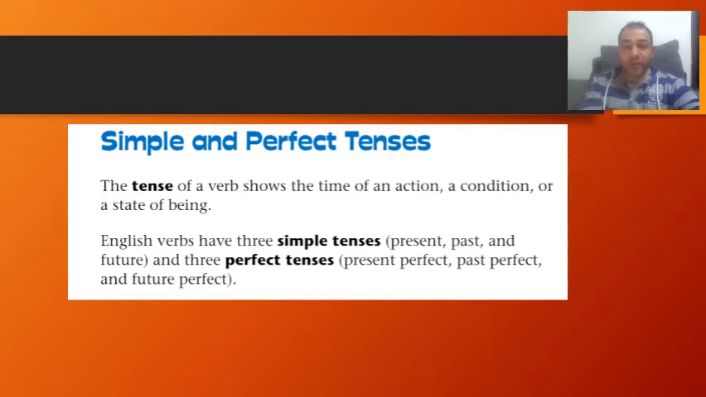So when we talk about the tense of the verb, it shows the time, okay, when something happened, when an action or condition happened. Okay, so let's see here. So the tense of a verb shows the time of an action, a condition, or a state of being. English verbs have three simple tenses. You have present, past, future, and three perfect tenses, also present perfect, past perfect, and future perfect.